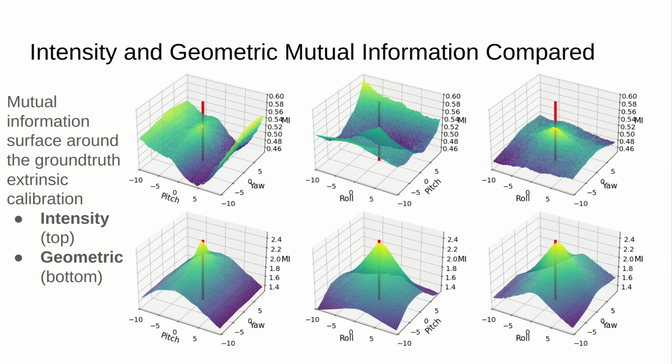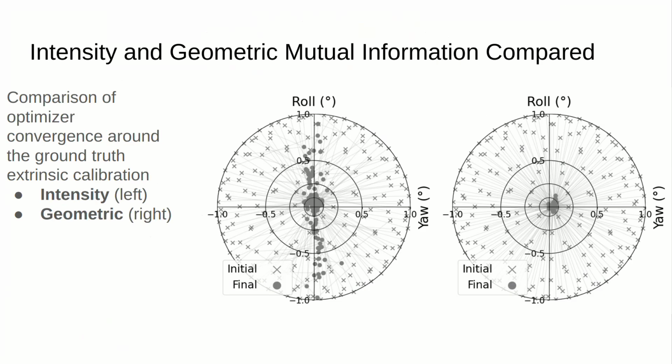And here, we compare the convergence of different optimization runs around the value of the ground truth extrinsic calibration in what we call a bullseye plot for the intensity mutual information on the left and the geometric mutual information on the right. What's immediately apparent is that geometric mutual information on the right is much more precise and very accurate compared to intensity-based methods, which often fail even at small errors.